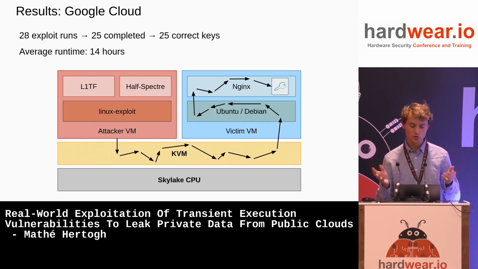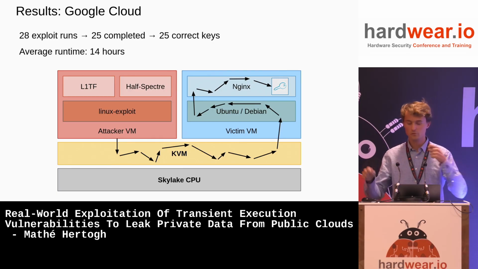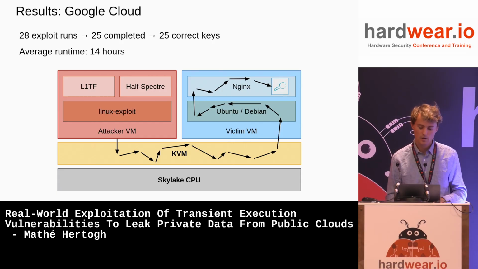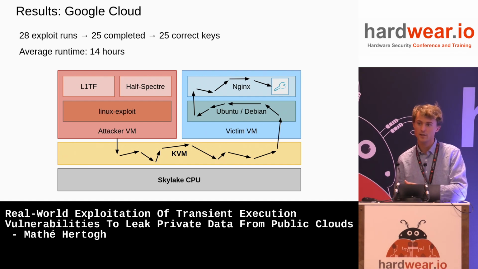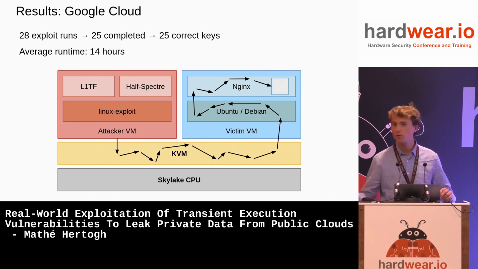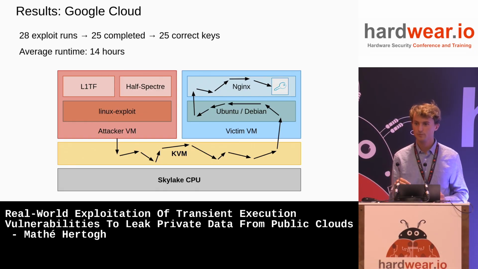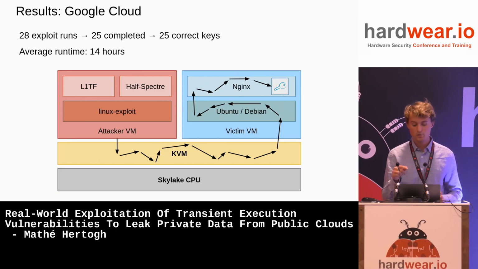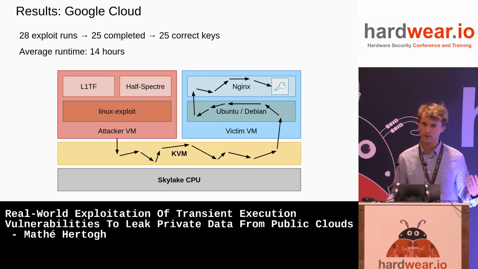And some results, for example, when we ran this exploit 28 times on a bunch of different hosts with victims with independently generated secrets, it completed 25 times, and all of those 25 times the exact correct key was leaked. So it's not like one bit maybe was missing or something, all of them are exactly correct. And the average runtime was 14 hours. And I should mention, actually 11 of the 14 hours are like an initial setup stage, where we need to brute force some stuff at the start. So if you would have some more VMs on this host, leaking their keys just takes like 2 hours more for each or something like that.